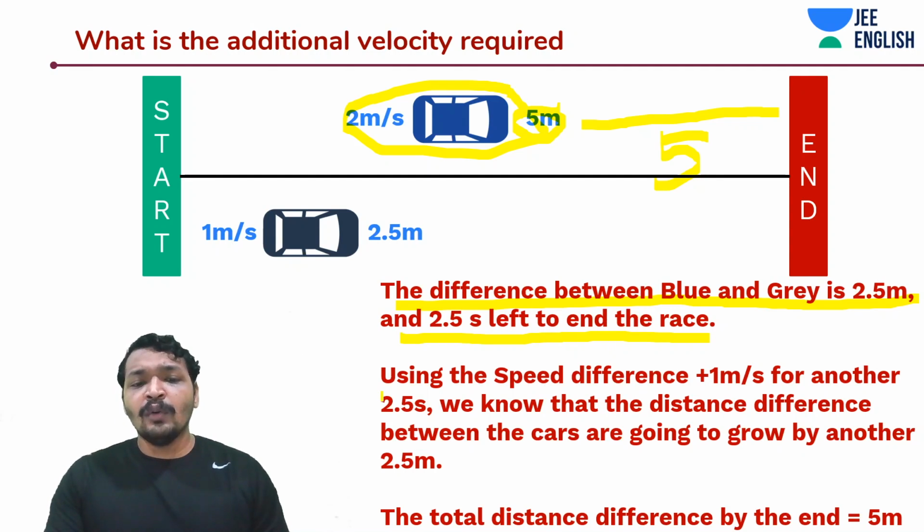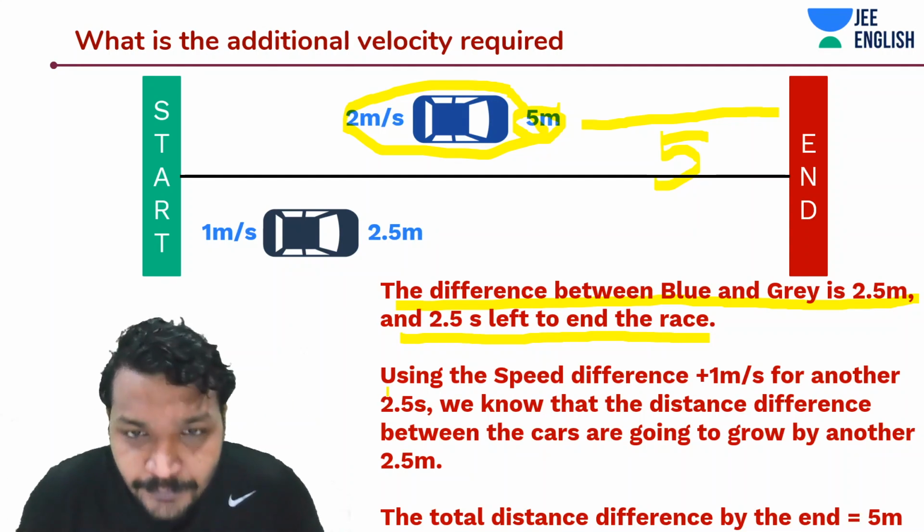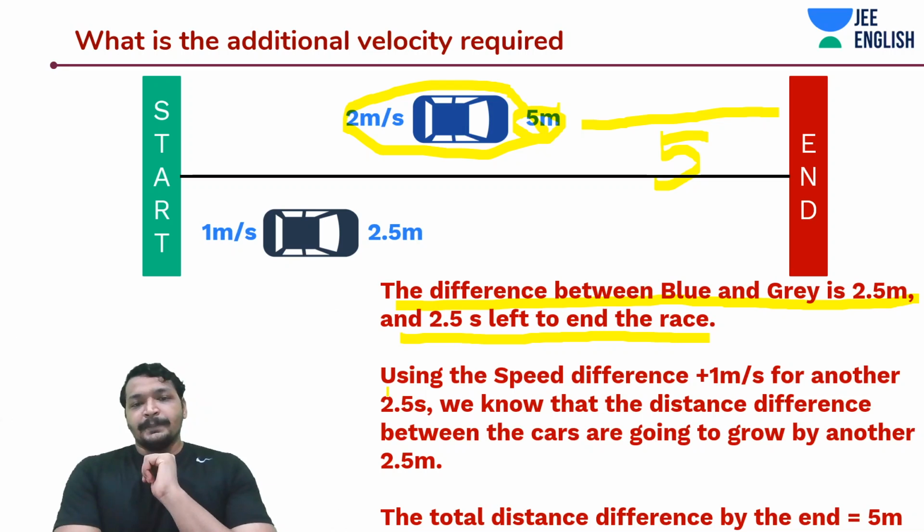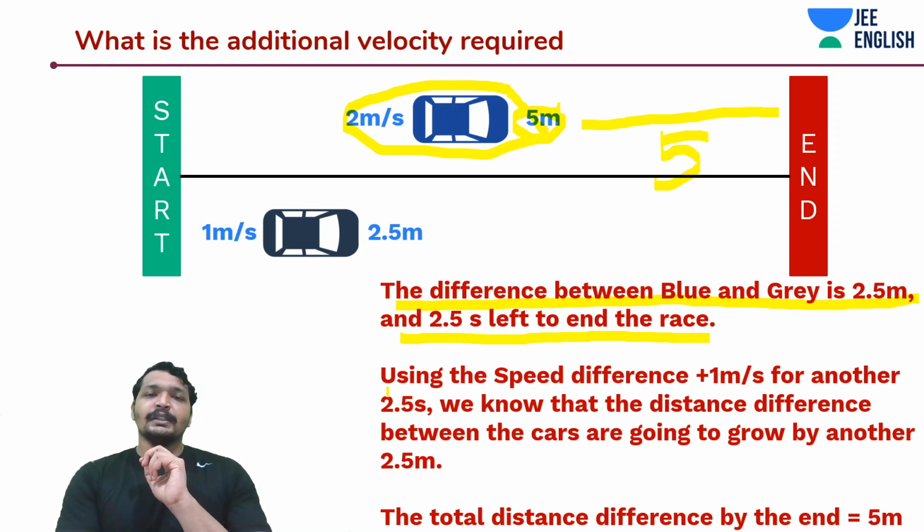Okay. Now, just forget that picture, just listen to me, be attentive, guys. To solve this problem, I have a very simple method. When the blue car is at 5 meters, I know that 2.5 seconds has lapsed. When 2.5 seconds has lapsed, the distance difference between the blue car and the grey car is 2.5 meters. And the speed difference is 1 meter per second. So the grey car would observe that the blue car is always moving with 1 meter per second, or the grey car is moving with an additional 1 meter per second.